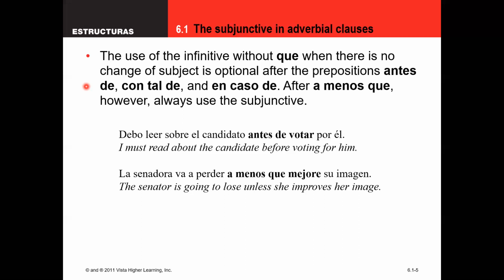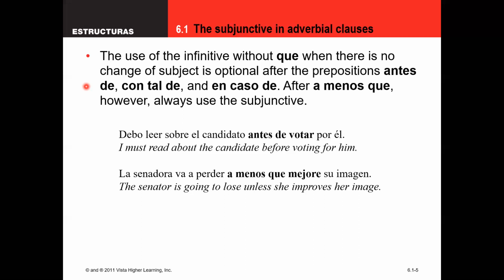You are the subject, tú, that's the subject of that clause. Antes de, I have to use the que here, antes de que yo cocine. I have a change in subject. Yo is the subject of the subordinate clause. Tú was the subject of the main clause. So I have to use the subjunctive in that subordinate clause, in the adverbial clause.